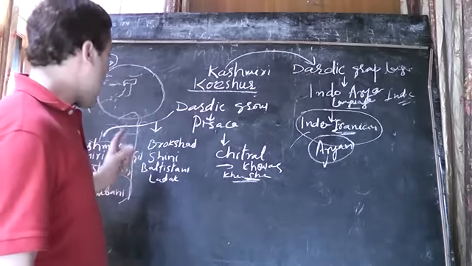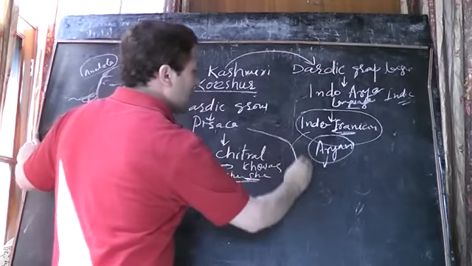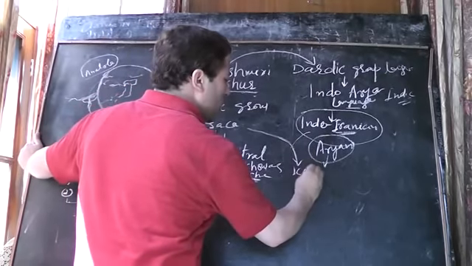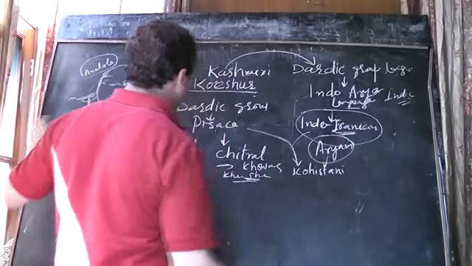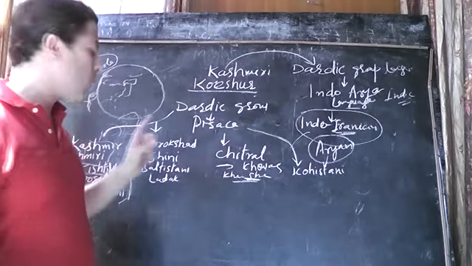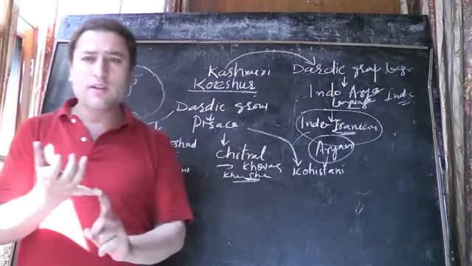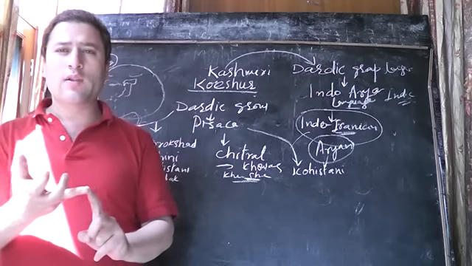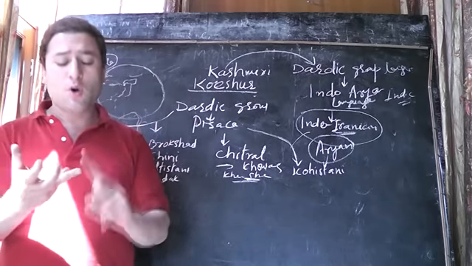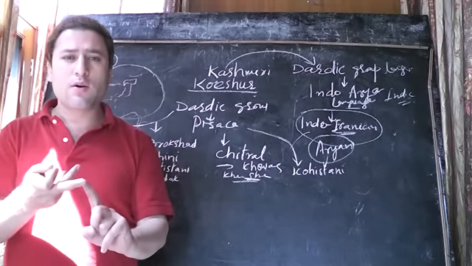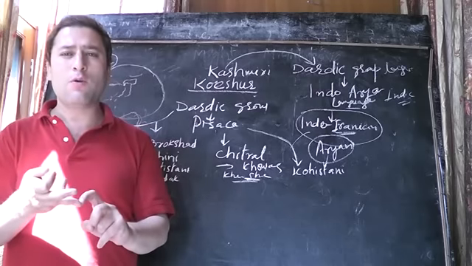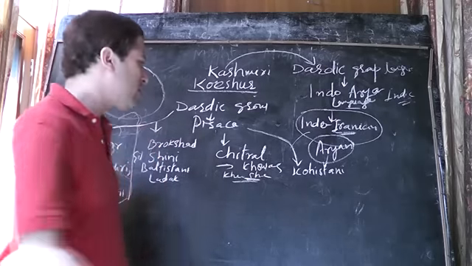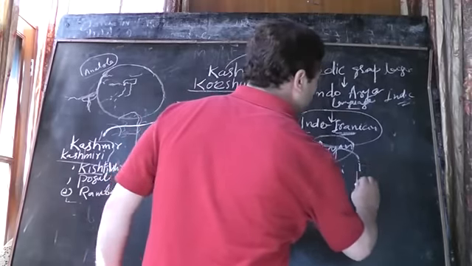After Chitral, you have the language group that's also in Dardic, called Kohistani. That means in the Dardic group we now have the first one, Kashmiri, and the second one, Shina and Burushaski. The third group is the Chitral group of languages, and now we have Kohistani. And now we have another group of Dardic, what we call Pashai.